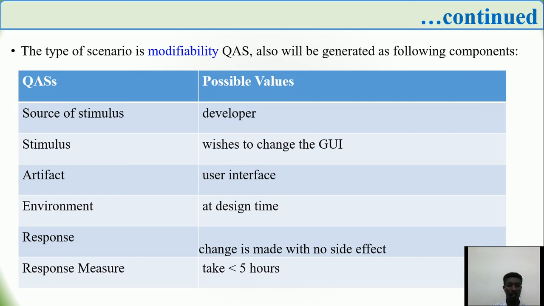So the user interface is the artifact part. The other is the environment, the component of the scenario that determines when the change can be made: in design time, in compile time, in runtime, or what. So at design time, the environment can be considered.